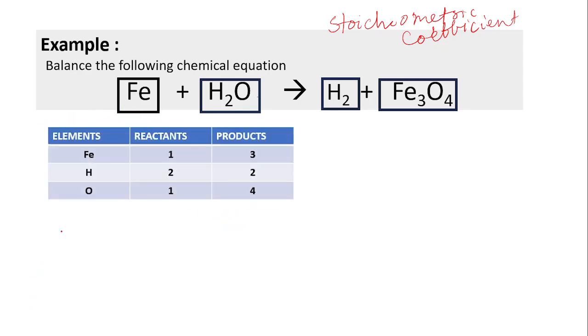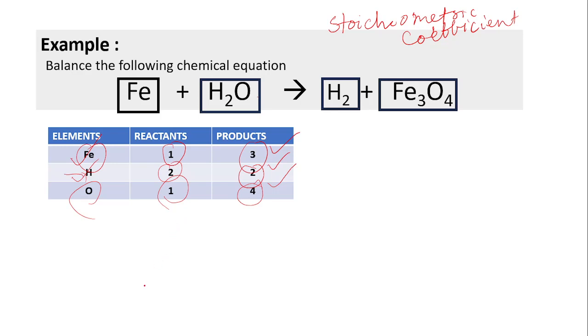Next, we have plotted a table showing the number of atoms of each element from both reactants and products. In the case of iron, on the reactant side, there is one atom. On the product side, there are three atoms. In the case of hydrogen, there are two hydrogen atoms on the reactant side. There are also two atoms on the product side. That means hydrogen is balanced. But in the case of oxygen, there are four oxygen atoms on the product side, but there is one oxygen atom on the reactant side. So our step number two is complete.